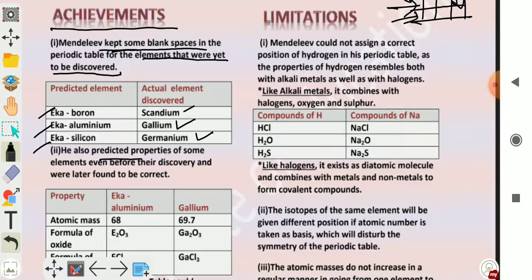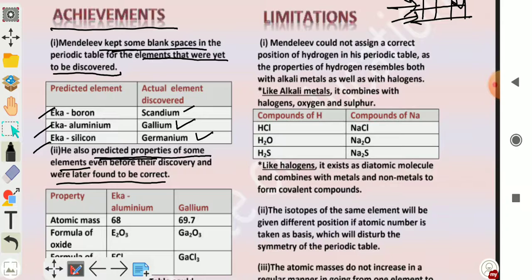Second, he also predicted properties of some elements even before their discovery. क्या किया बच्चों उसने? He predicted properties of some elements even though they were not discovered at that time and were later found to be correct. जब when these elements were discovered, the properties were found to be correct.